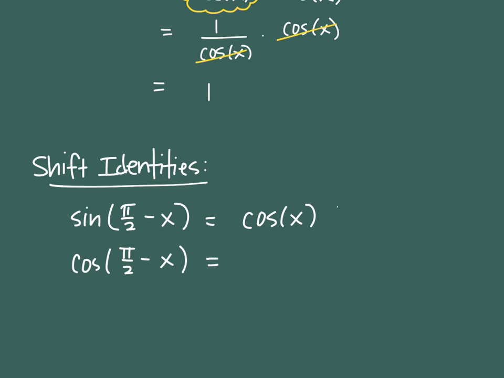What's nice is that when cosine is also shifted, its identical twin is sine. It's fantastic like that, those work out. But the shift has to be pi halves. This does not work with pi fourths or pi thirds or pi sixths or any other pi number. It has to be pi halves. The book will call these co-function identities.